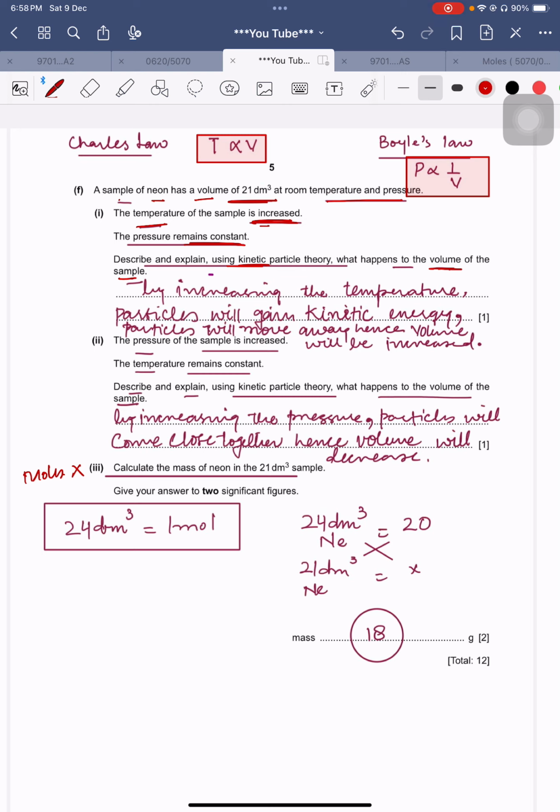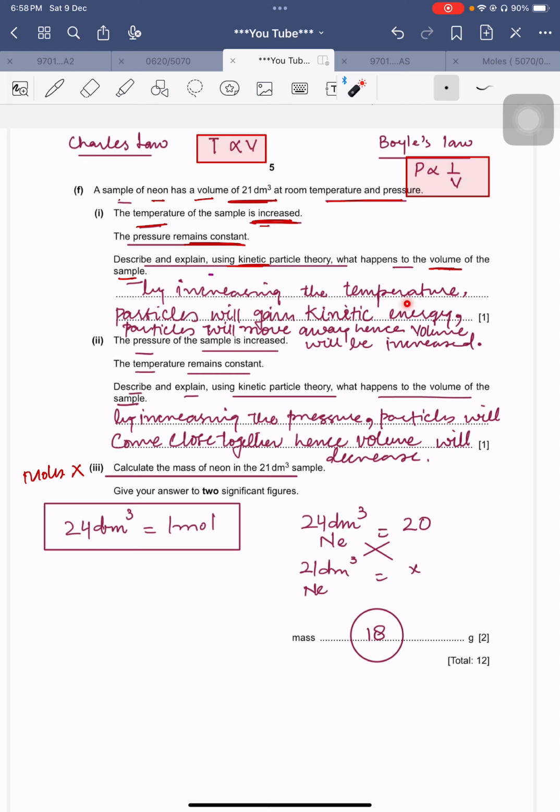Quite simple laws. Temperature is directly proportional to volume. Higher the temperature, higher the volume. Lower the temperature, lower the volume. Whereas in case of Boyle's law, pressure and volume are inversely proportional to each other. So one can say: describe and explain using kinetic particle theory what happens to the volume of the sample.